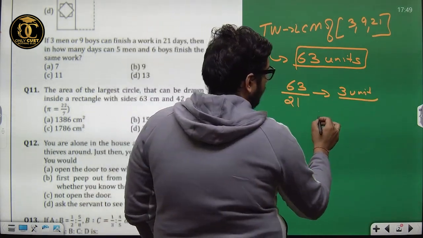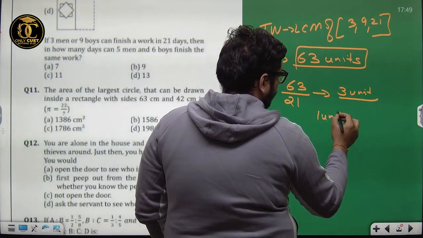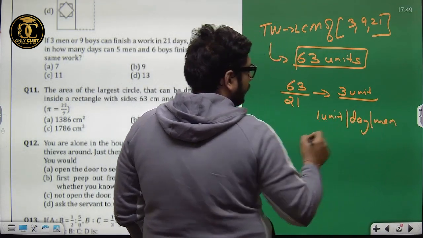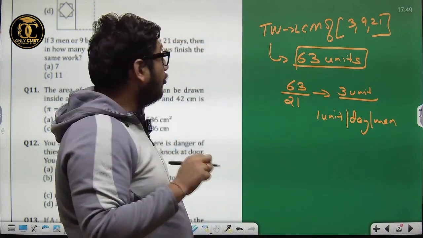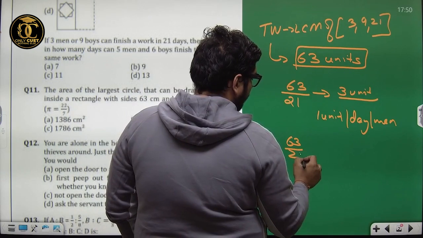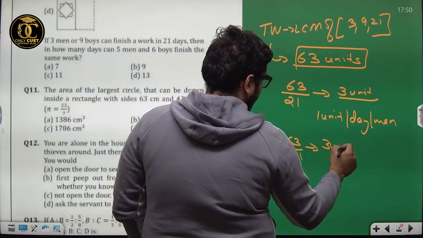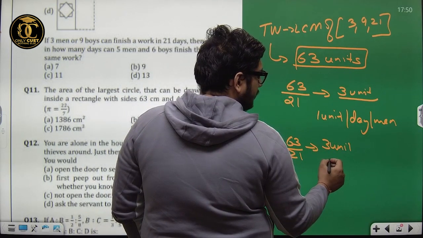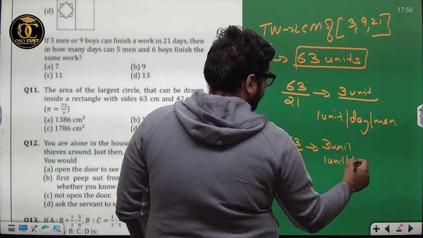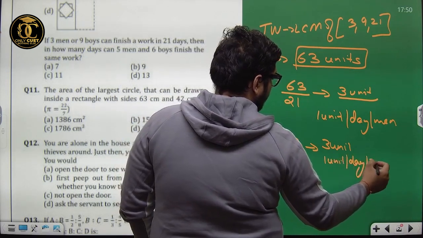That is 1 unit per day per man. Now, if I talk about boys, 63 upon 21 will give me 3 units. That is 1 unit per day per 3 boys.